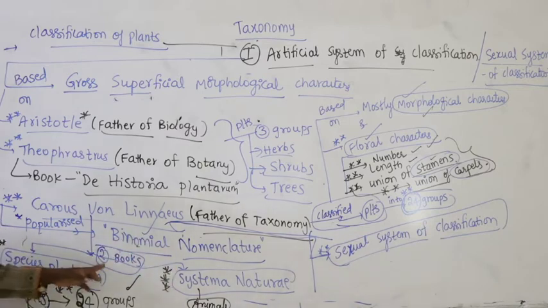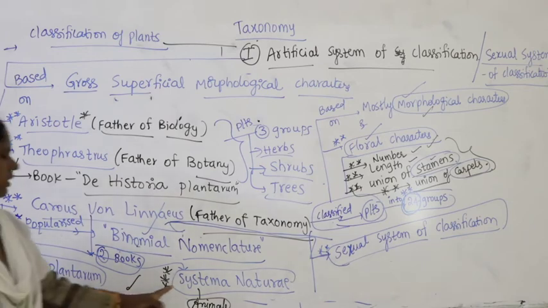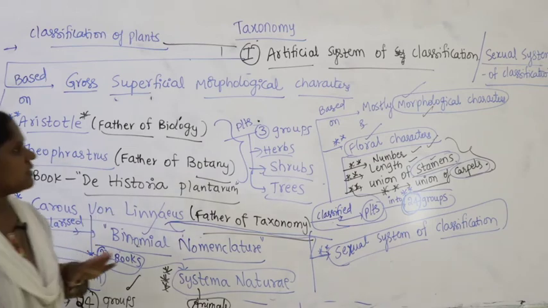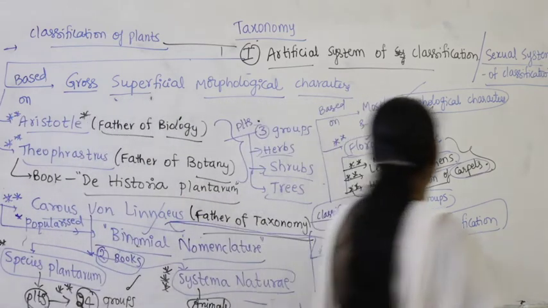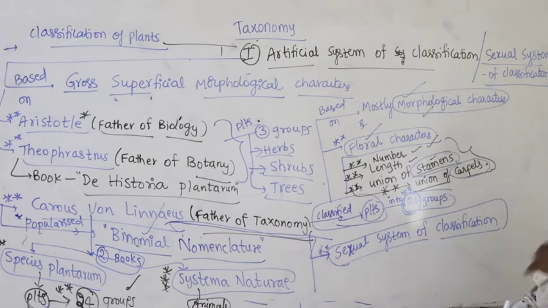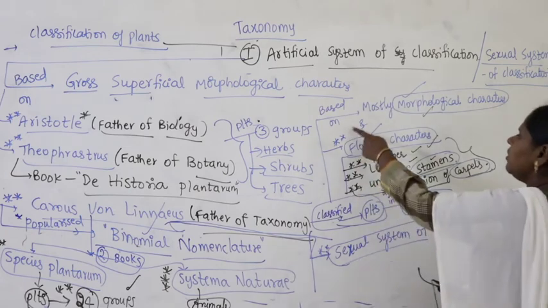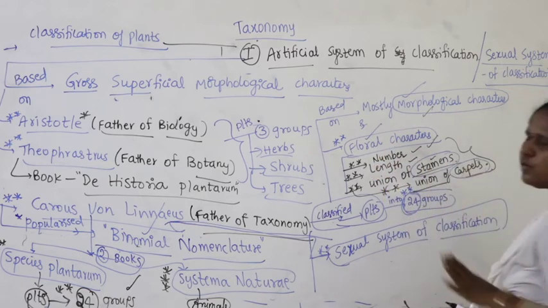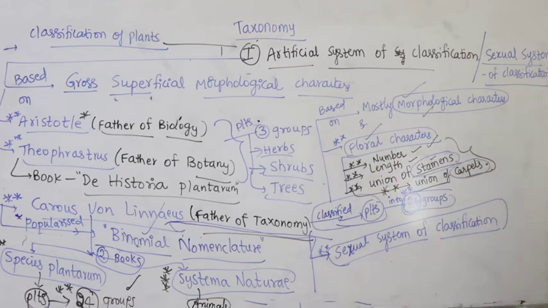He wrote two books. One is called Species Plantarum, in which plants are classified into 24 groups. The other is Systema Naturae, which is about the classification of animals. He classified plants into 24 groups based on mostly morphological characters and floral characters. Which floral characters are taken into consideration?